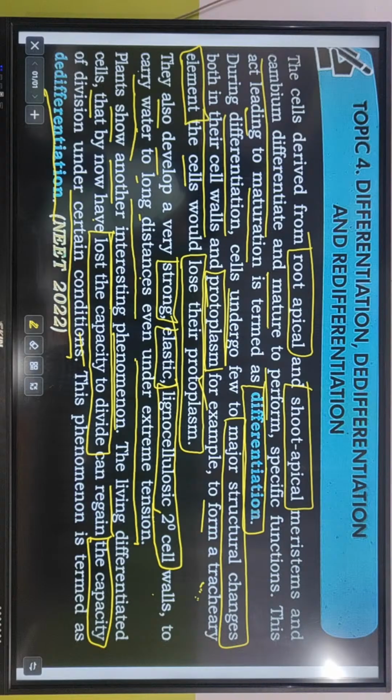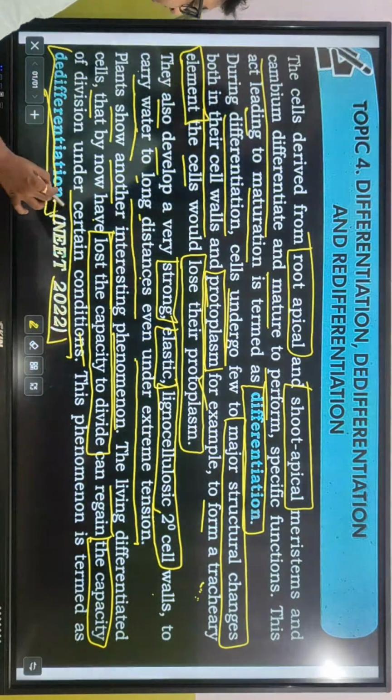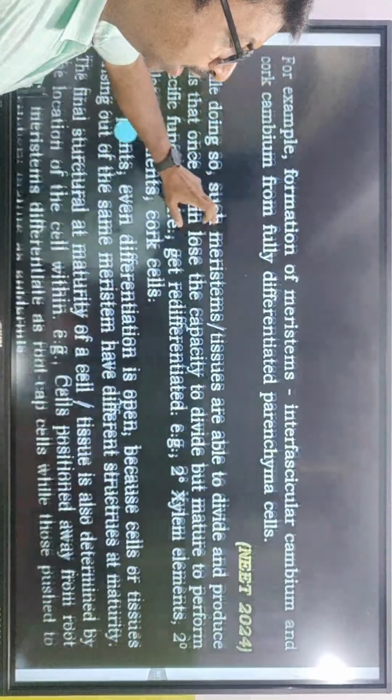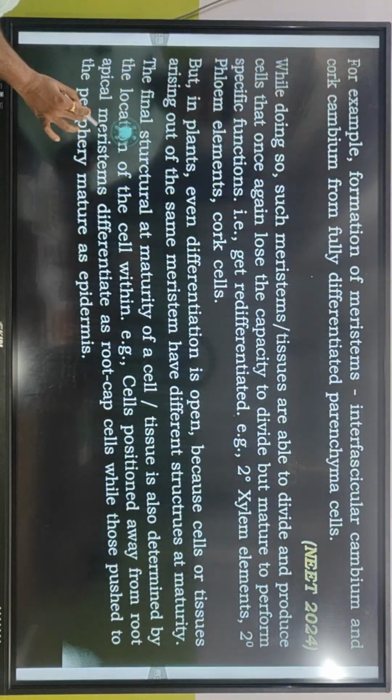এই টার্মটাকে বলবো আমরা কি? De-differentiation. That is 2022 এর কোশ্চেন। De-differentiation is a very, very important aspect. তার মানে ডিভাইড করা, লুজ করে তারপরে আবার নতুন করে। What is the example of de-differentiation?